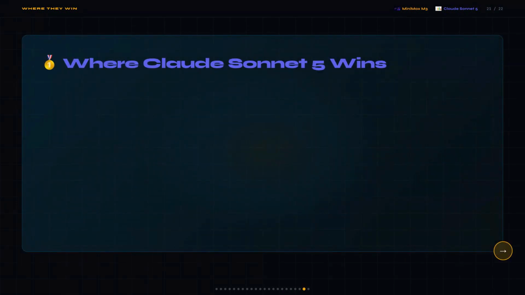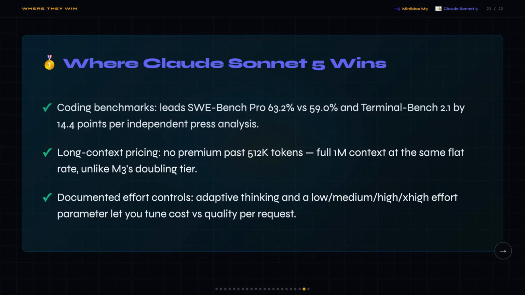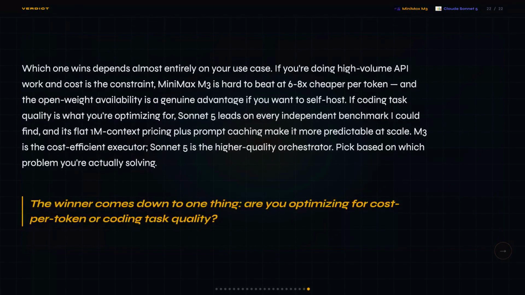Now, here's where Claude Sonnet 5 clearly wins. Coding: 63.2% on SWE Bench Pro versus 59.0%, and 80.4% on Terminal Bench versus 66.0%, both from independent sources. Long context pricing is flat, all the way to 1 million tokens with no doubling tier. And it has documented prompt caching and 50% batch discounts that can cut costs dramatically on repeated context workloads, plus the effort parameter for per request quality tuning. Honestly, I was expecting a clearer winner overall, but this one really does split down the middle by use case.